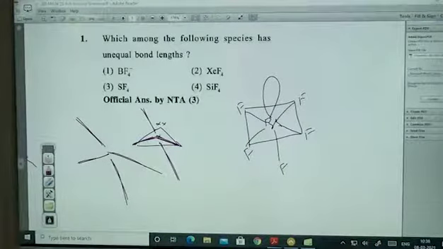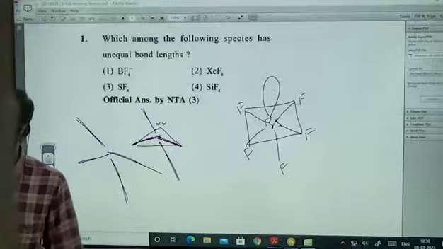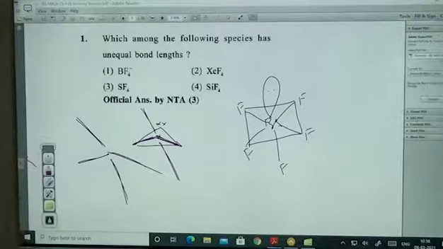Okay. Now you tell me, how many of them have 90 degree bond angles? How many 90-degree bond angles are there?